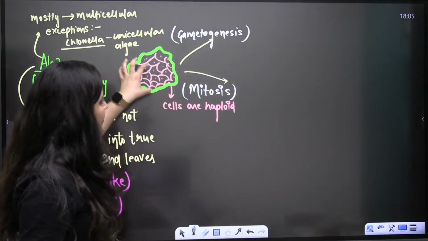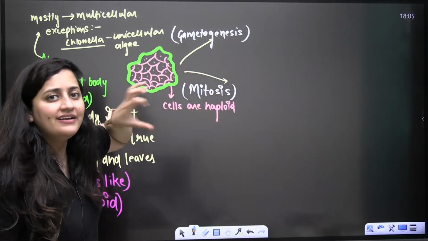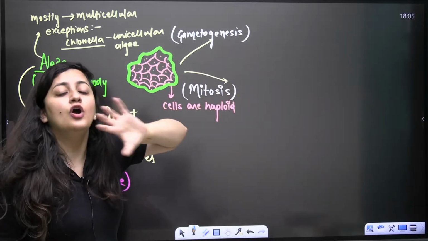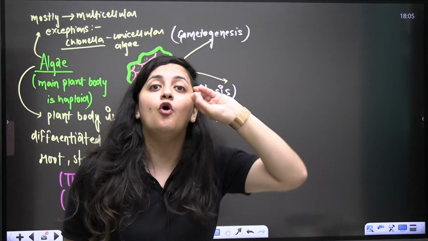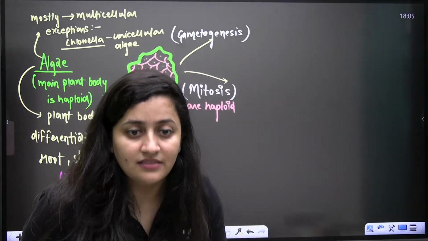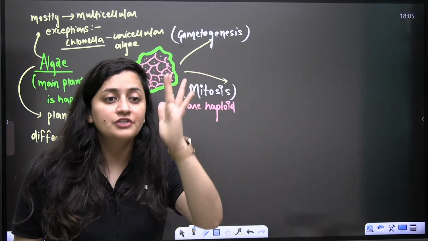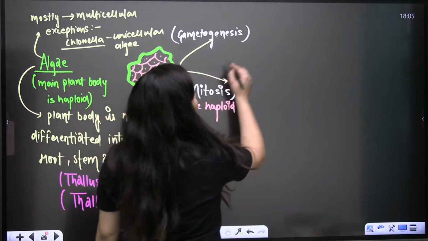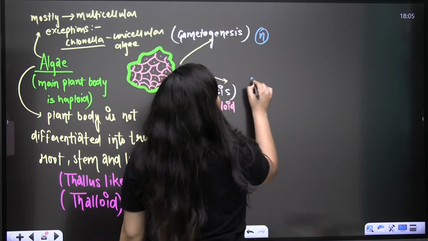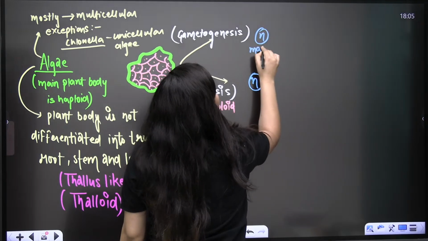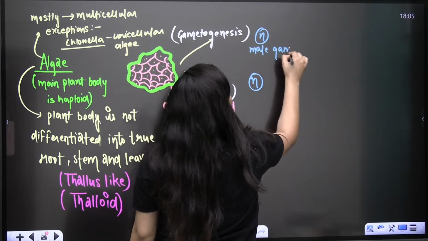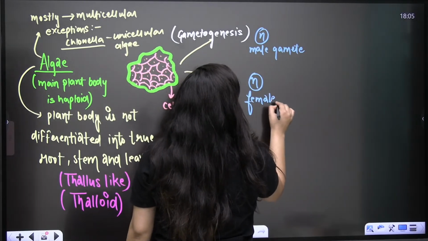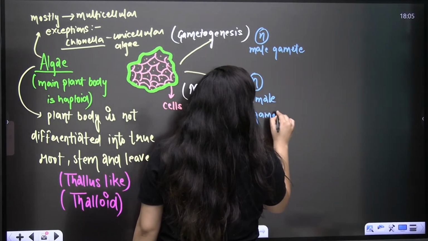So here what will happen? Already the plant body is haploid. So if it needs to make the gametes, it will not go for meiosis, because meiosis always occurs in a diploid cell. Meiosis is the reductional division. So here, with the help of mitosis, it will form the gametes. So we will have the male gamete and the female gamete. Let's say this one is the male gamete and this one here is the female gamete.